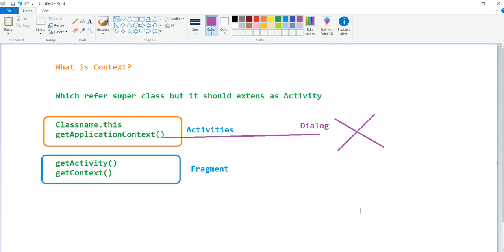So this is nothing but context. Context is simply something which refers to a superclass, but it must and should extend as an activity. Then only we can say that it is a context. We define it in four ways in total: ClassName.this and getApplicationContext, these two we use in activities. The next two, getActivity and getContext, these two we use in fragments. So this is about